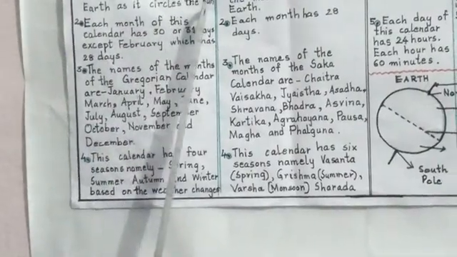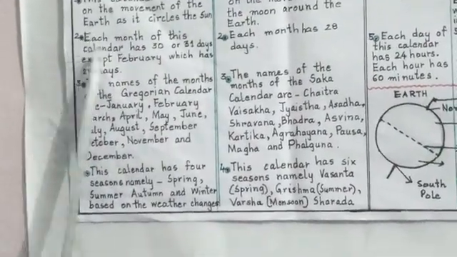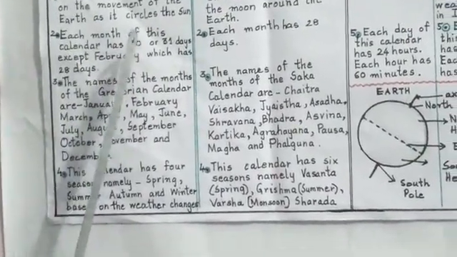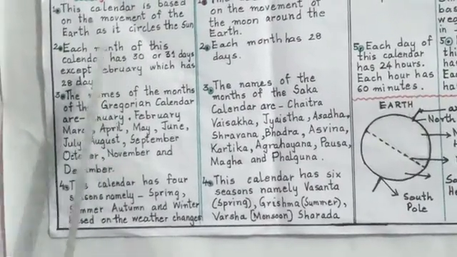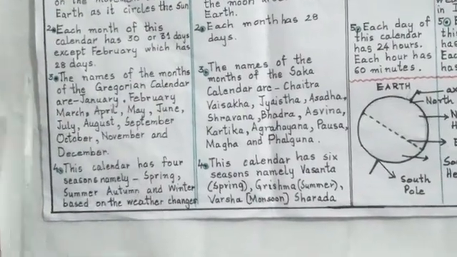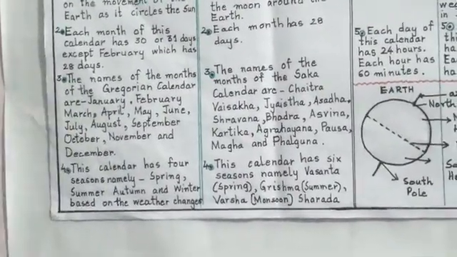Now the Gregorian calendar is based on the movement of the earth around the sun, because the earth circles the sun. In the Gregorian calendar, each of the months has 30 or 31 days except February, which has 28 days.